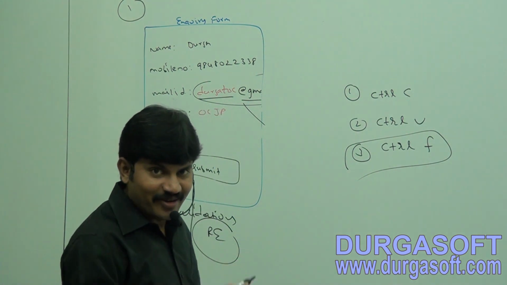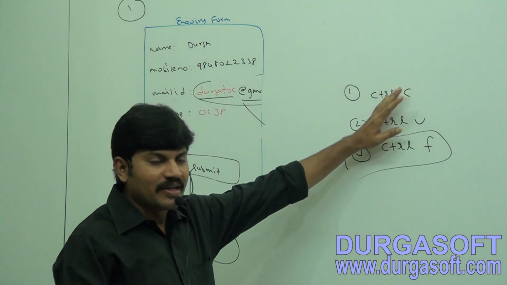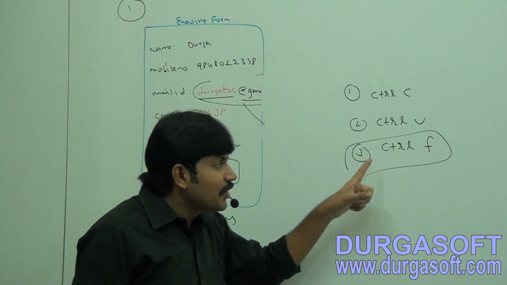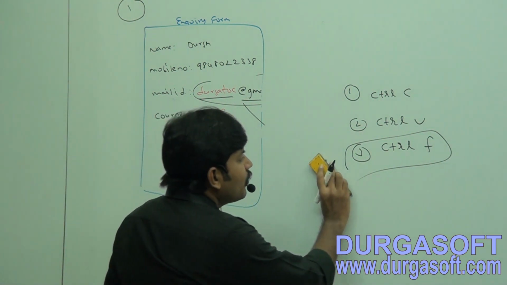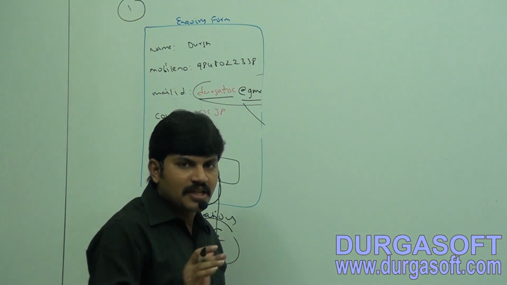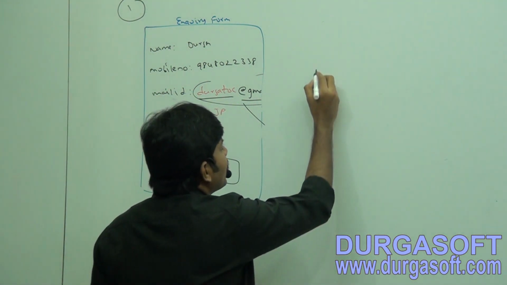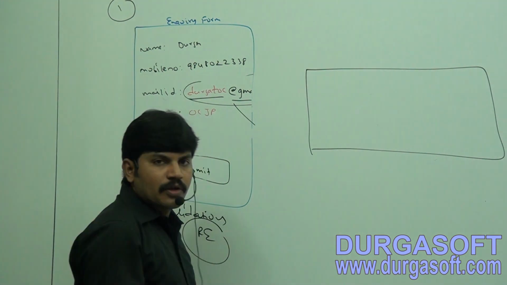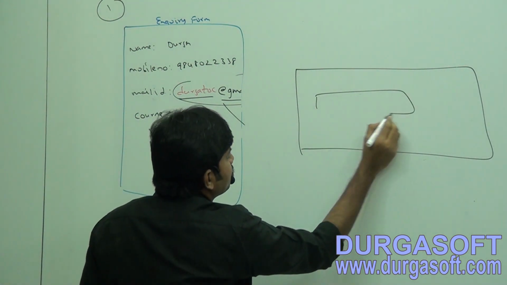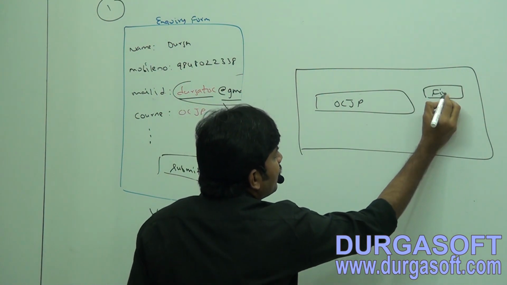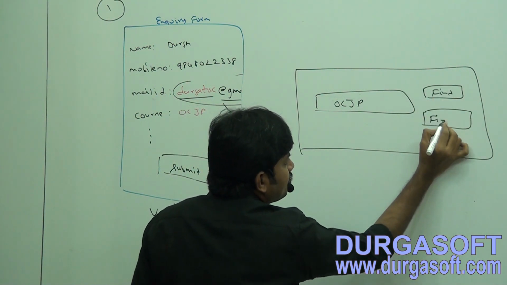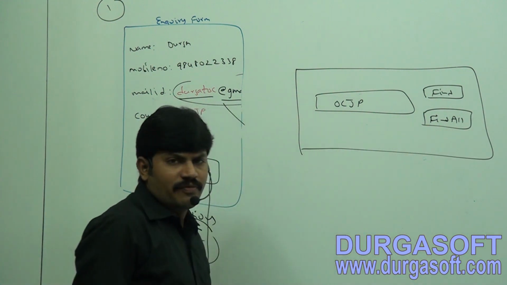Okay, because I have to explain that. So Control C, Control V, and Control F. Control F means what, sir? Find, search, find operation, right? If I type Control F, then immediately you will get one box, an alert box, asking which thing you want to search. Sir, I want to search for OCJP. Sir, here find next, and after that find all.